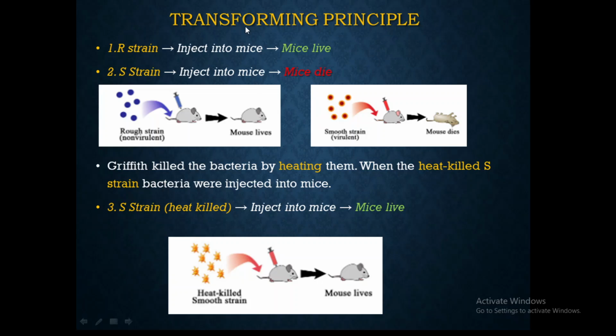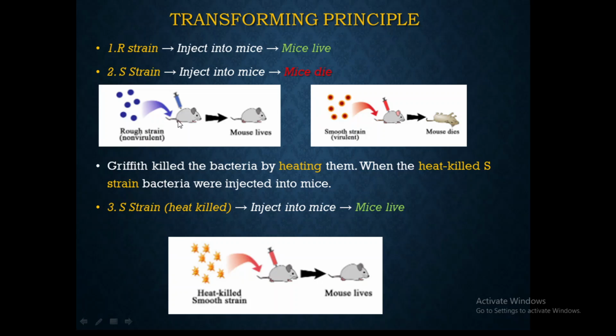He conducted a simple experiment, but this simple experiment had a very big impact in finding the genetic material. Here he took the R strain of Streptococcus pneumoniae and injected it into the mice. Here is the mouse. The R strain, the rough strain, we said is non-virulent, right?